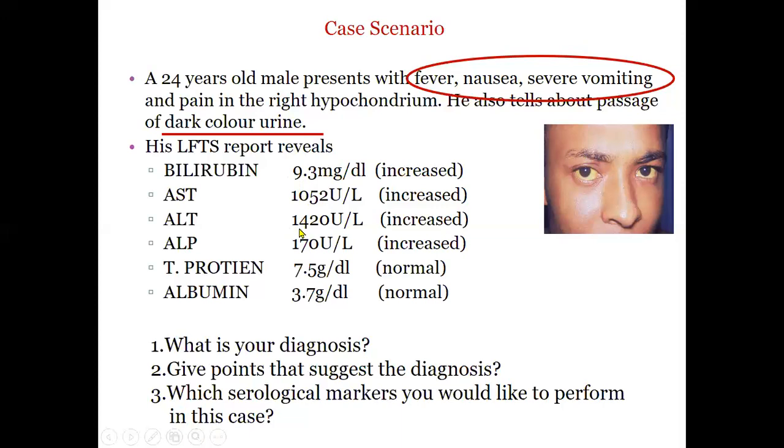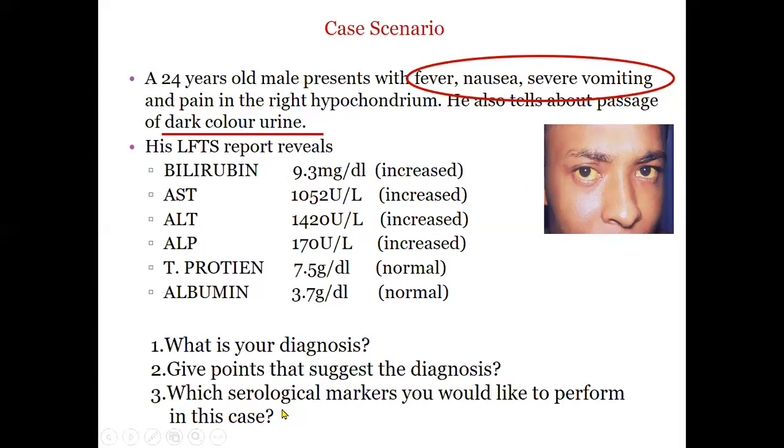It is most probably due to hepatitis A, because hepatitis E is more important and more prevalent in pregnant females and others, and these enzymes are also raised in that one, but then it becomes a very serious condition.